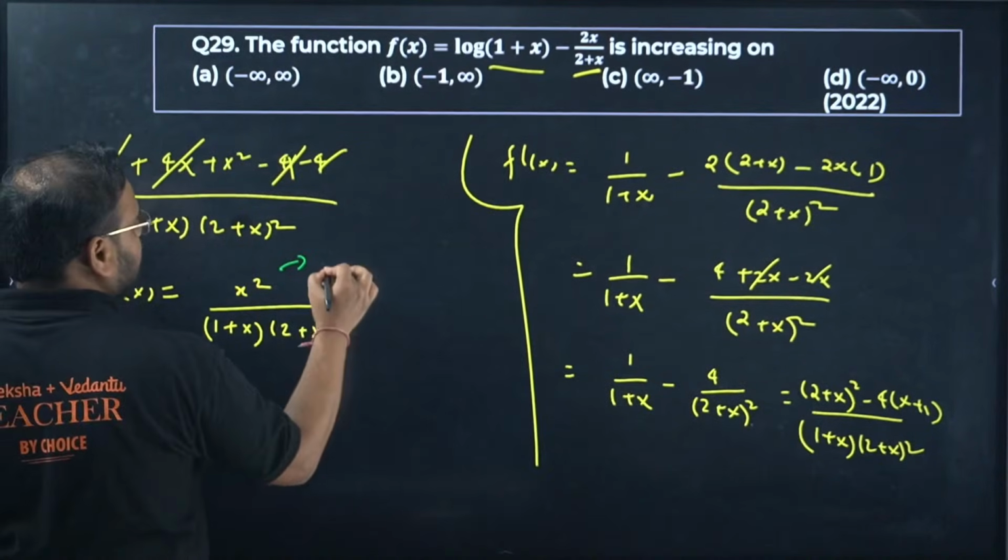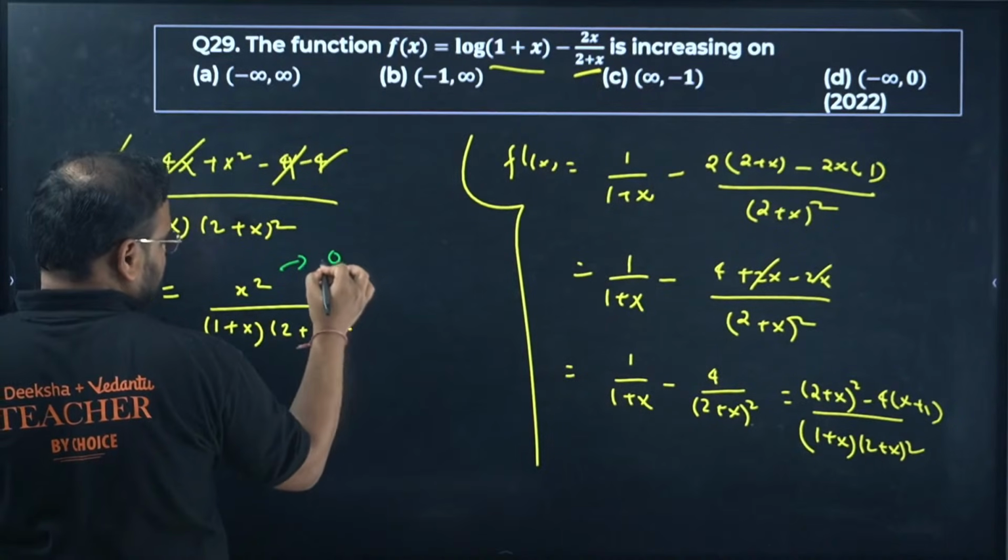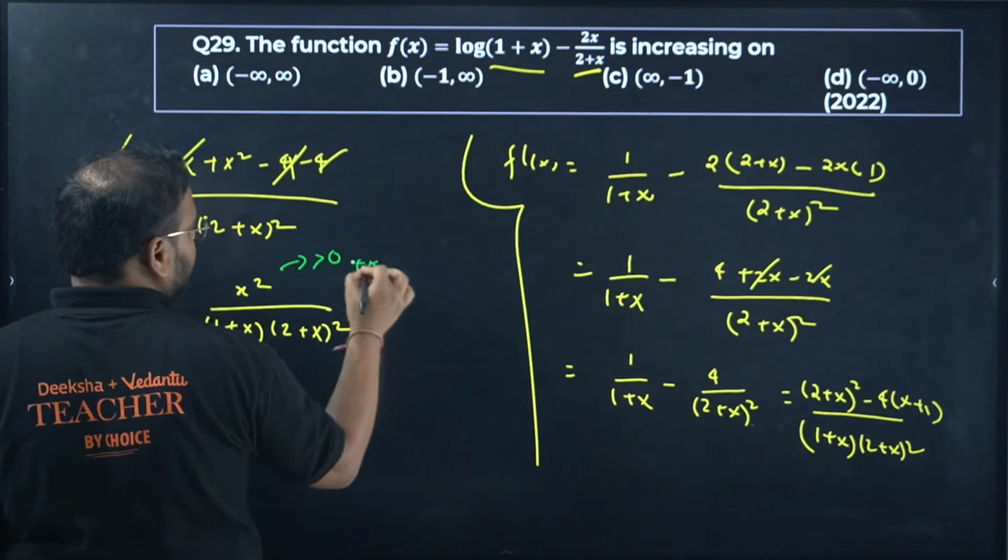Okay, x square is a positive value, is more than 0, or positive, you can say that over here.